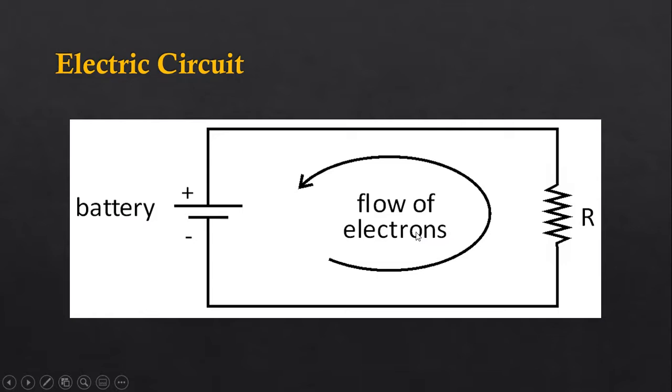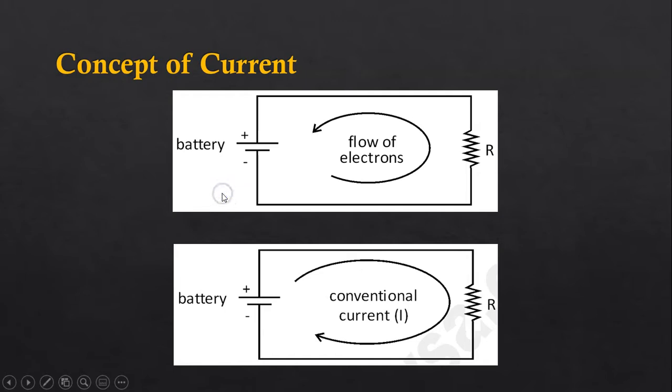So in the electric circuit, the electrons flow from the negative terminal of the battery through the circuit to the positive terminal of the battery. We can understand the concept of current in the same way. Actually, there are two types of currents considered. The upper diagram here shows the same diagram which we studied. In this diagram, you can see there is one battery. The positive terminal of the battery is connected to one end of the resistor R. The negative end of the battery is connected to the other end of resistor R.